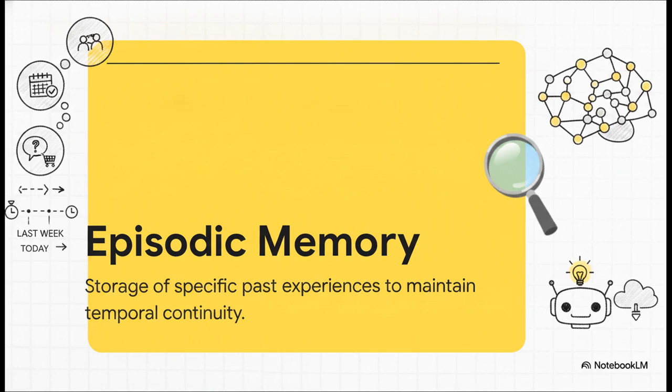Next is episodic memory. Now, this one requires true persistence and checkpointing. It's the storage of specific past experiences while preserving the actual sequence of events. This is the exact capability that allows a customer service bot to remember that you, the user it's talking to today, are the exact same person who asked about a refund last Tuesday. It basically gives the agent a localized history of what happened and when.